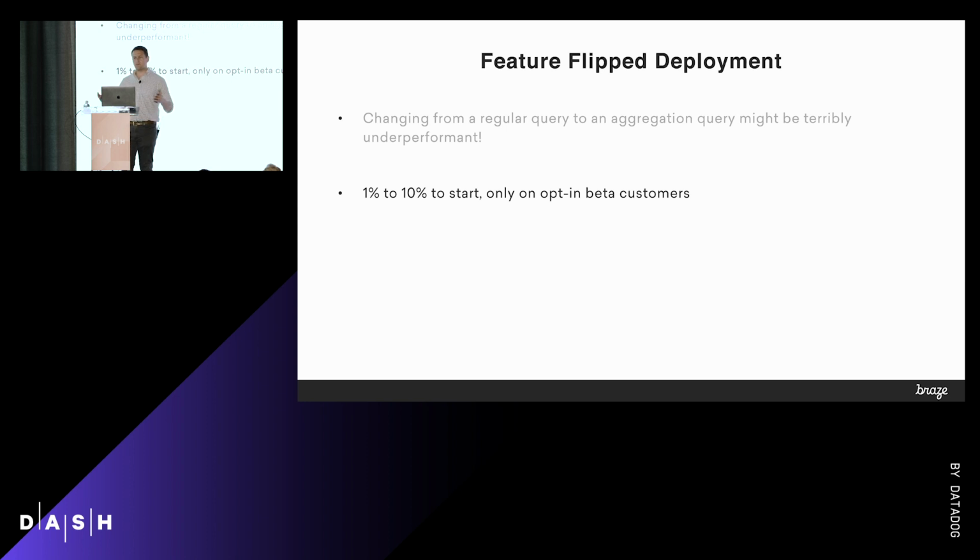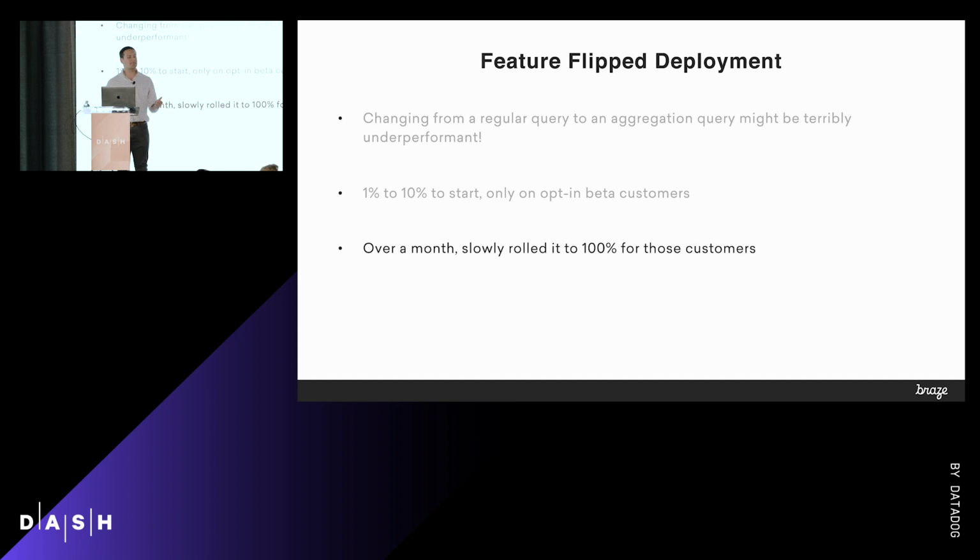We started at 1%, 10%. We started at very low numbers. And we only started on opt-in beta customers because it actually changed the behavior ever so slightly. So we wanted to make sure we could do this with the minimal amount of interruption. Over a month, we slowly rolled it out to 100% for all of those customers.